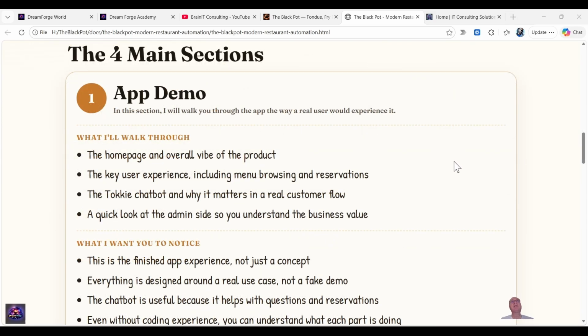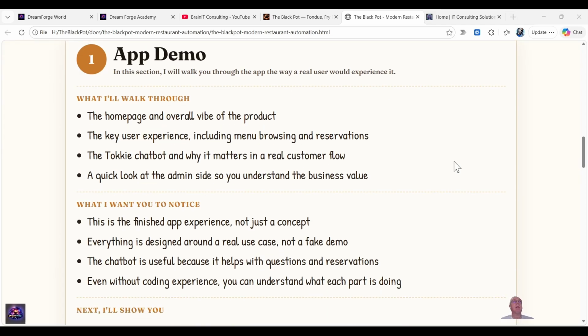So like I've already started to show you in the app demo, it's a complete product in demo mode.